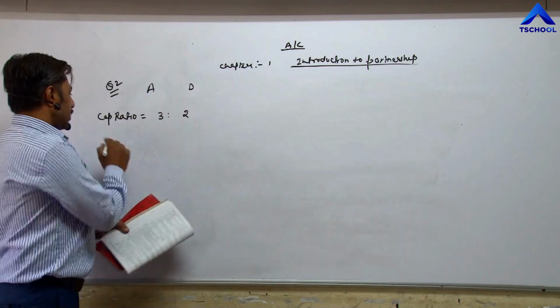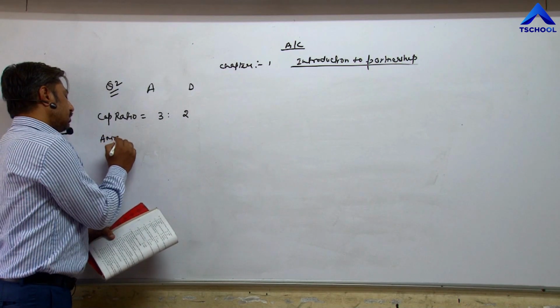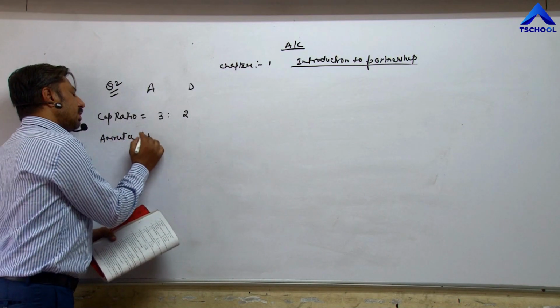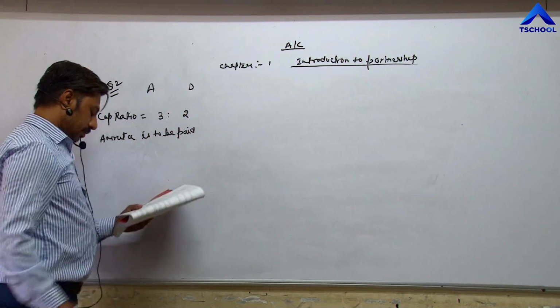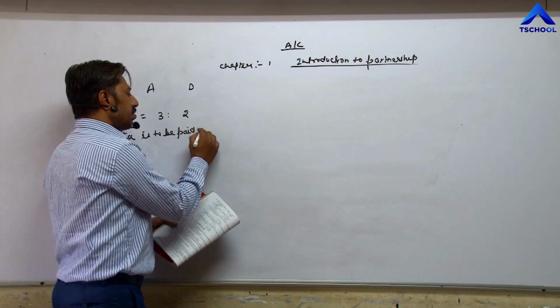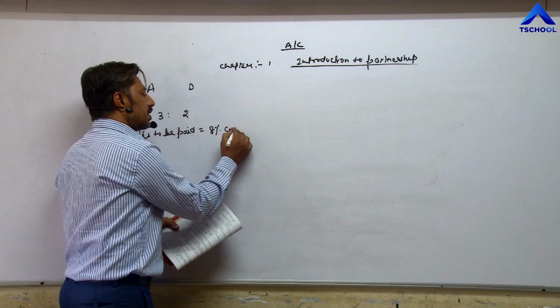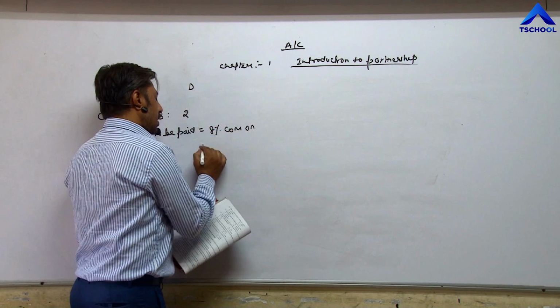Amrita is to be paid 8% commission on net profit,